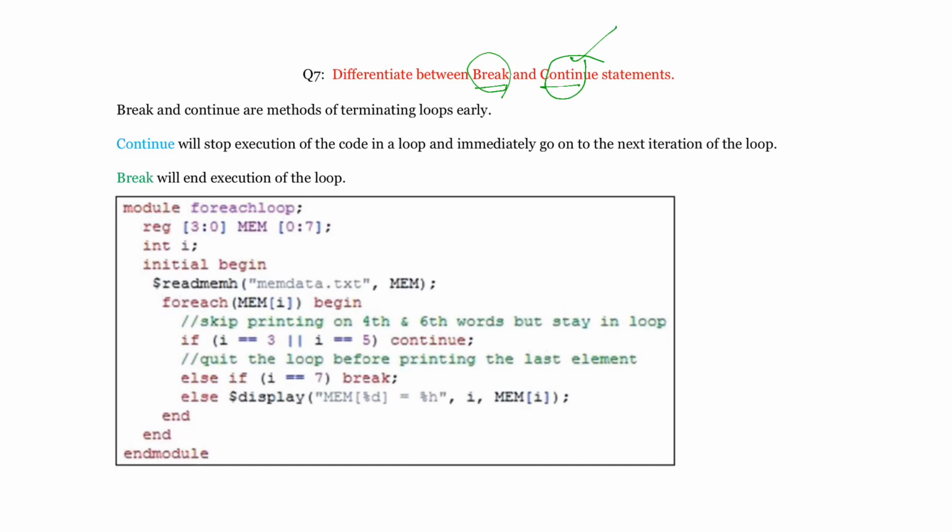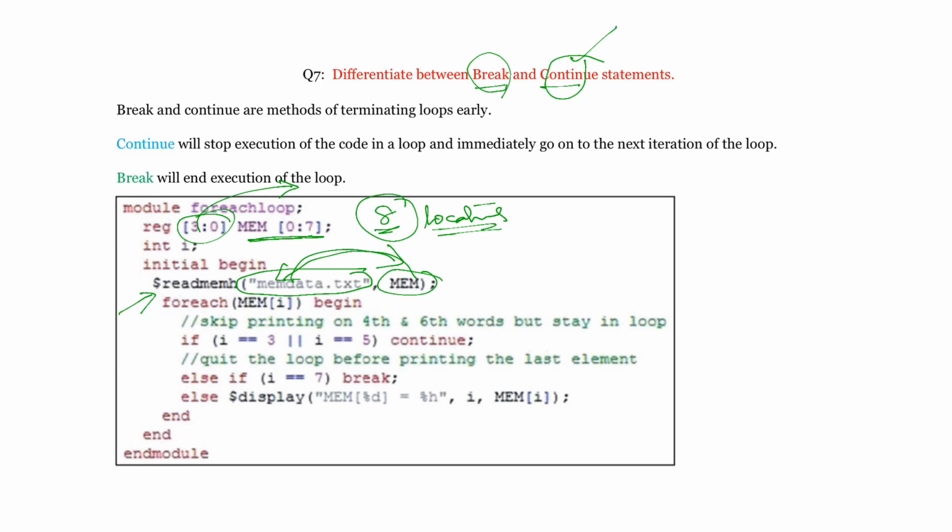So let us assume here we are going with a memory of 8 locations, and each location is going to have 4-bit data. We are concentrating on memory with 8 locations, and I want to read this memory. The data is present in memdata.txt and it has been read into mem. So memory is filled from this text data using readmemh, the hexadecimal format.